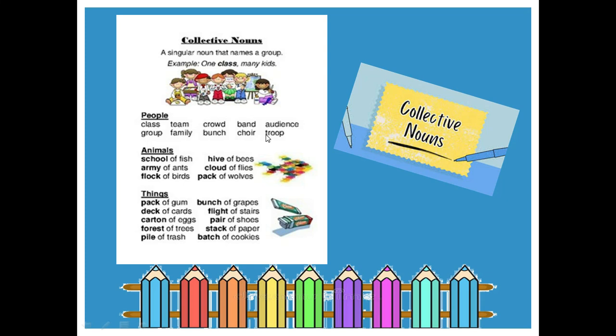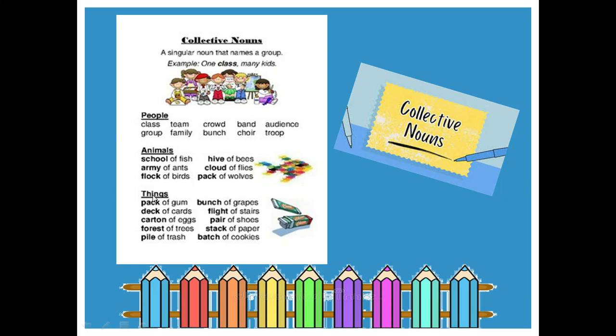Now here are some collective nouns used for animals also. If you're talking about a group of fish, then you will say school of fish, an army of ants, a flock of birds, a hive of bees, a cloud of flies, a pack of wolves. These are the specific collective nouns that are used with specific animals. So you have to learn what collective nouns are used for different animals.